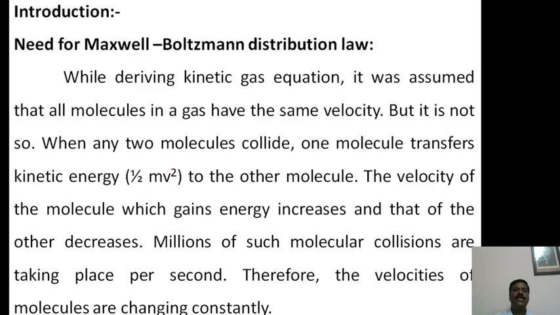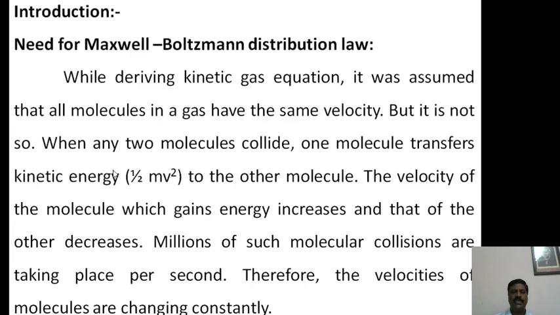First is the introduction: the need of the Maxwell-Boltzmann distribution law. While deriving the kinetic gas equation, it was assumed that all molecules in a gas have the same velocity, but it is not so. When any two molecules collide, one molecule transfers kinetic energy, that is half mv square, to the other molecule. The velocity of the molecule which gains energy increases and that of the other decreases.